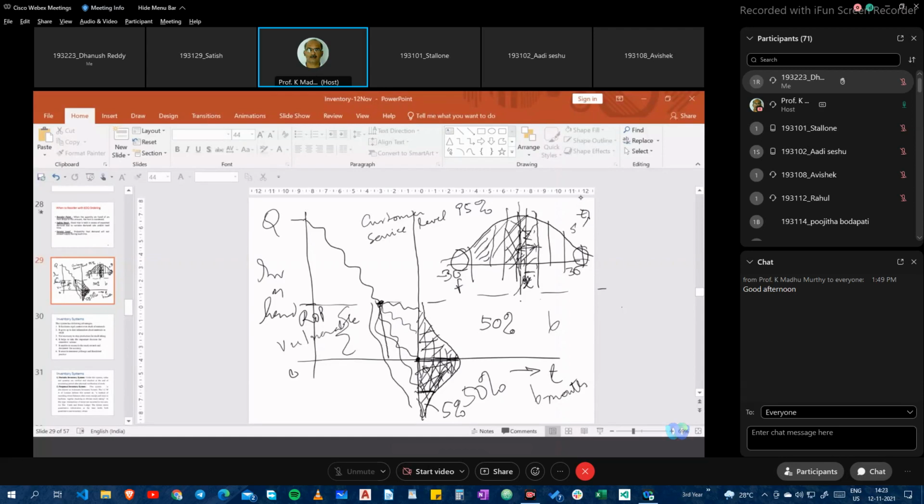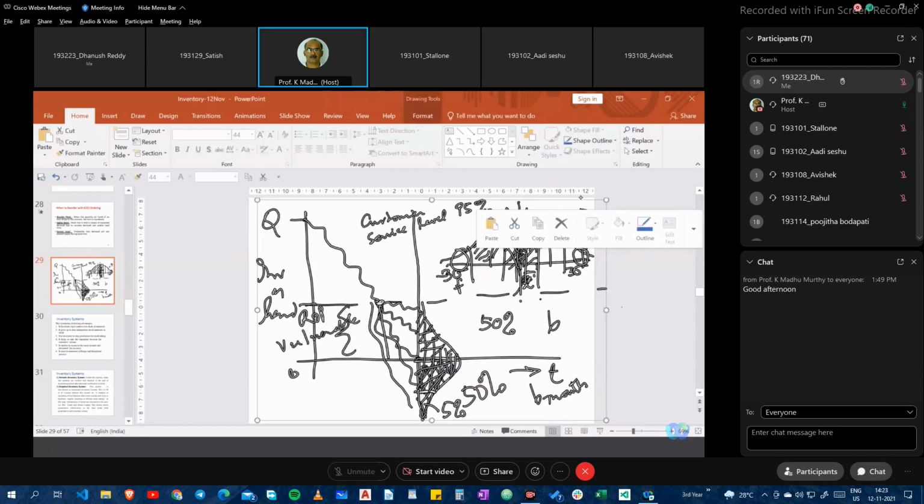So is the case here with the inventory system. The same normal distribution we would like to make use of. Am I clear about this, so that I proceed further? Yes, sir. Anybody else has doubts on this? Any questions, please? Okay, I consider that there are no questions.